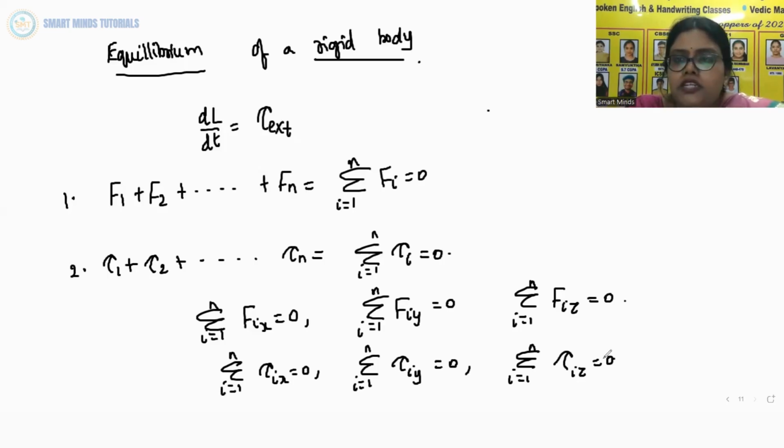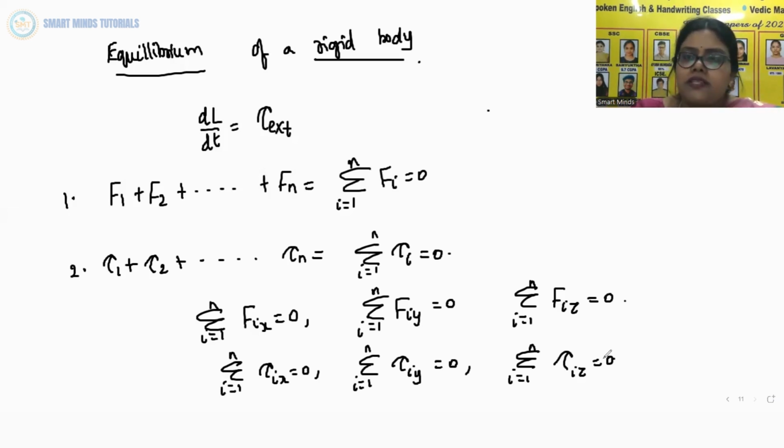And the third condition corresponds to rotational equilibrium. The sum of the components of the torques along any axis perpendicular to the plane of the forces must be 0. And the conditions of equilibrium of a rigid body may be compared to those for a particle which we considered in earlier chapters.